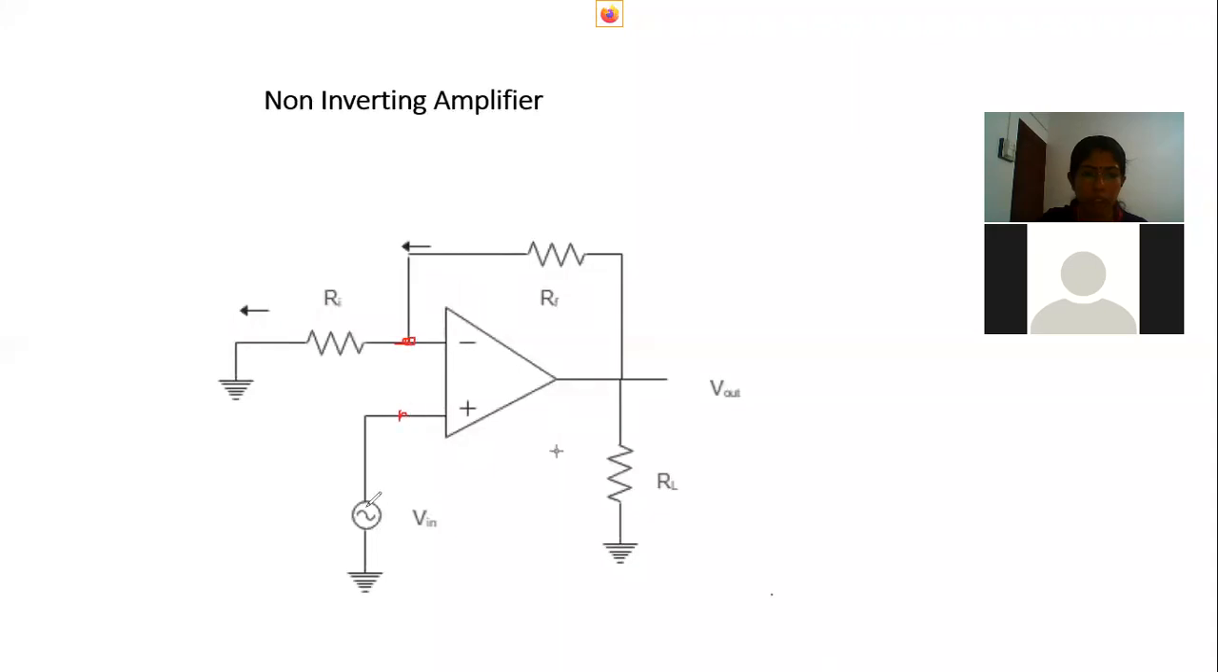So what is the voltage here? The input is Vin. So the same voltage will be here, Vin. Okay. And ground means at this point the voltage is 0. And here the voltage is the output voltage V0.